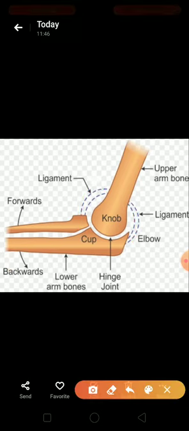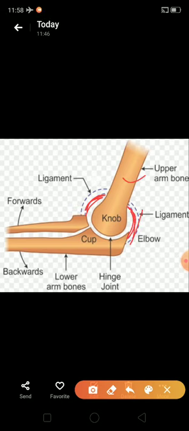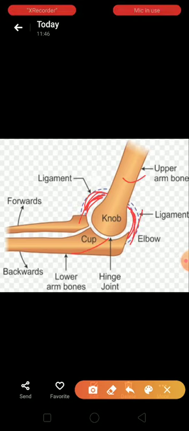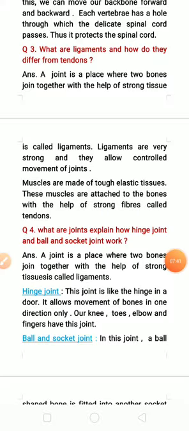Here one tissue is joined with these two bones. This tissue is called ligament. And ligament is very strong and allows controlled movements of joints.